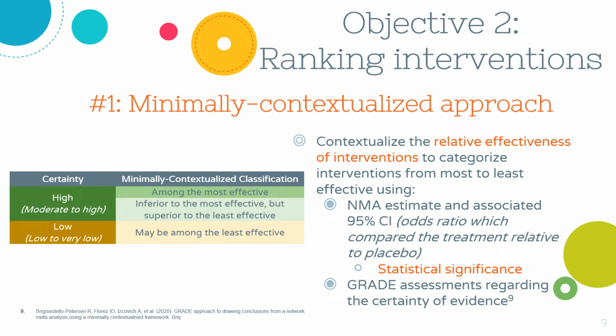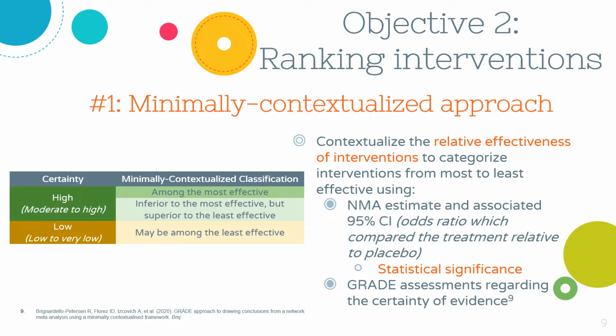We then ranked treatments using three approaches. For the minimally contextualized method, we contextualized the relative effectiveness of interventions using both statistical significance and GRADE assessments regarding the certainty of evidence. The NMA odds ratio, along with its 95% confidence interval, was used to sort interventions into two categories: least effective treatments that demonstrated no difference relative to placebo, and most effective treatments which were superior to the reference or placebo intervention.